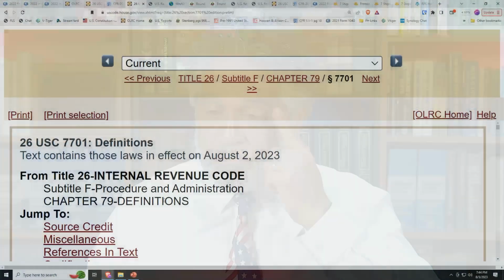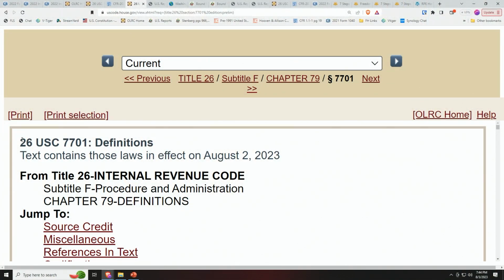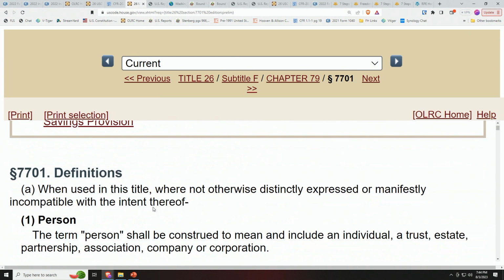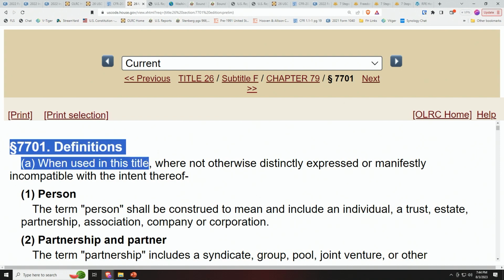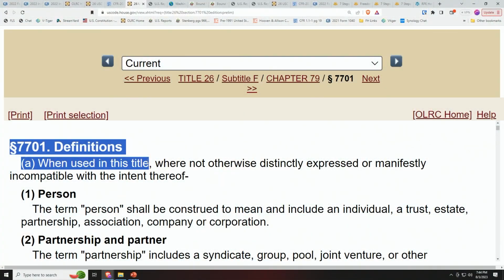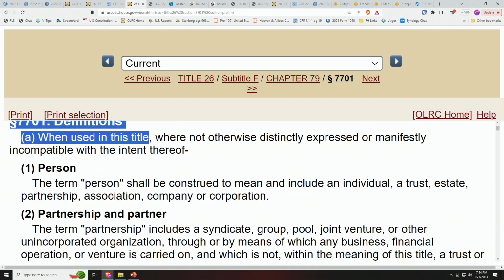It has special definitions in section 7701. And what does it say? It says, when used in this title. What title? They're talking about Title 26, the Internal Revenue Code, the 26th category of federal laws. They define so many obvious things like person, but guess what?